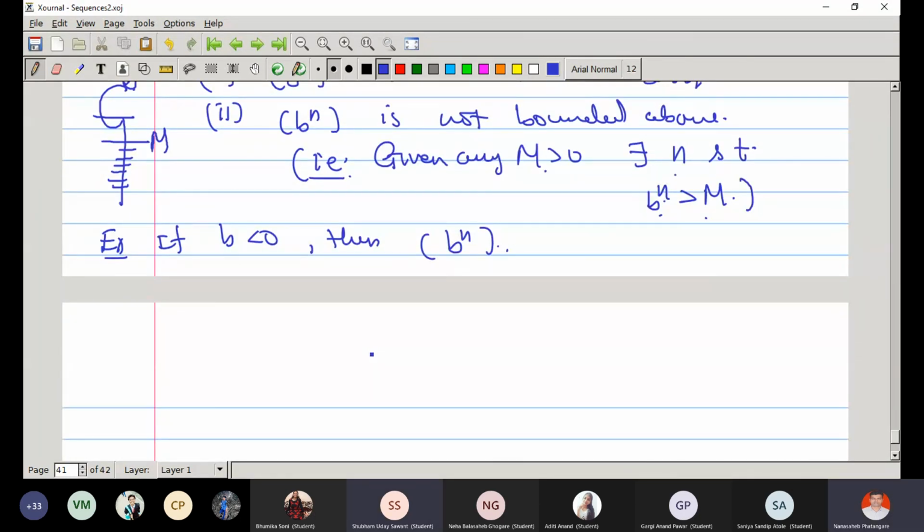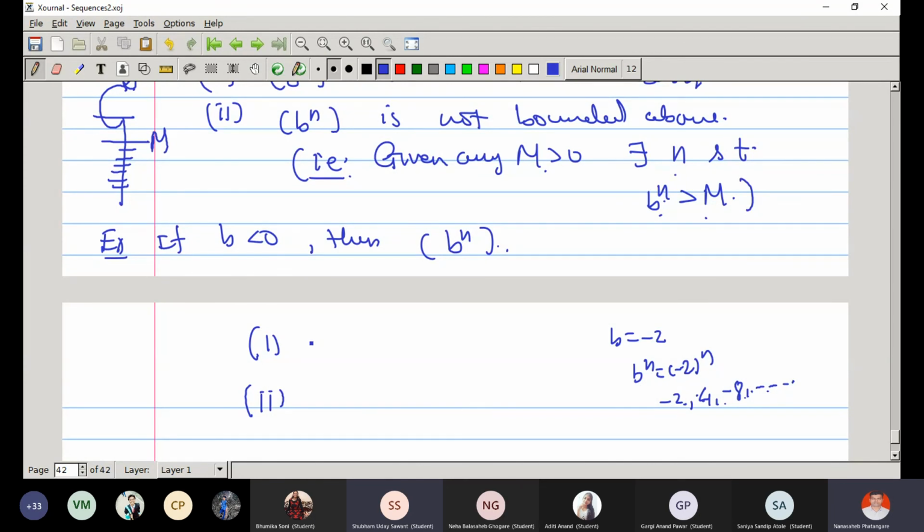Suppose b is equal to minus 2, then what is b raised to n? What are the terms? Minus 2, 4, minus 8, not minus infinity. Terms are on the positive side also. What happens? Minus 2, 4, minus 8, then 16, then minus 32. So terms are going negative, positive, negative, positive. So what happens? It is divergent, means it does not have any limit.